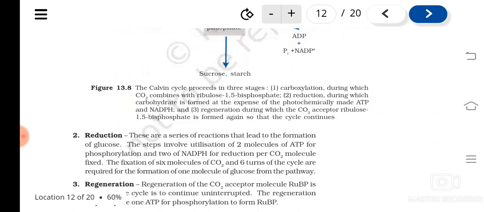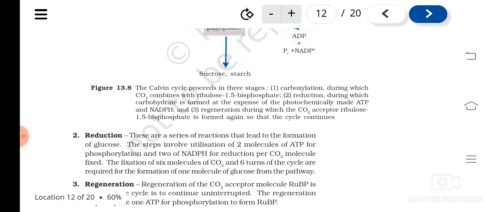And then the next step is what? Reduction. Here, two molecules of ATP for phosphorylation and two molecules of NADPH are used for reduction per carbon dioxide molecule fixed. That is, the reduction of carbon dioxide to carbohydrate takes place in this step.